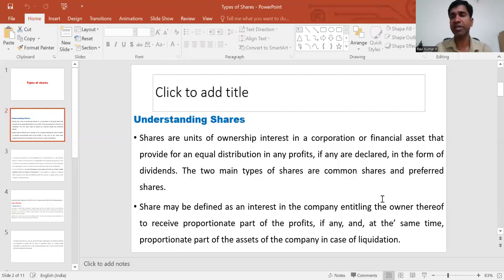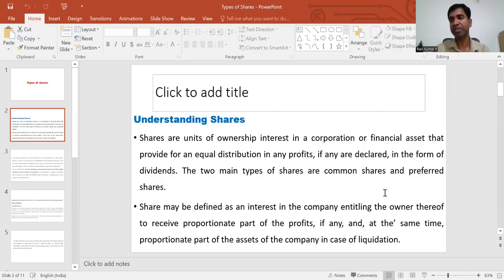Before moving towards understanding buying and selling, it is very important to understand the meaning of a share and what kind of categories we're going to find in shares. Shares are the units of ownership interest in a corporation or a financial asset that provide for an equal distribution in any profits, if any are declared in the form of dividends.